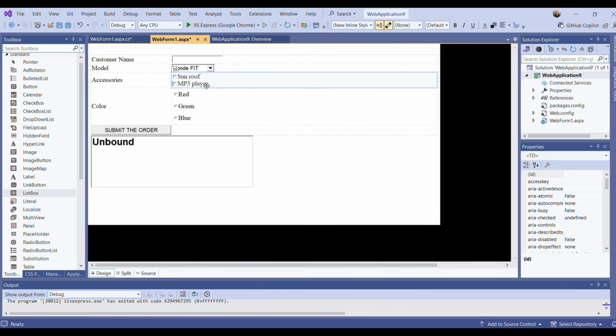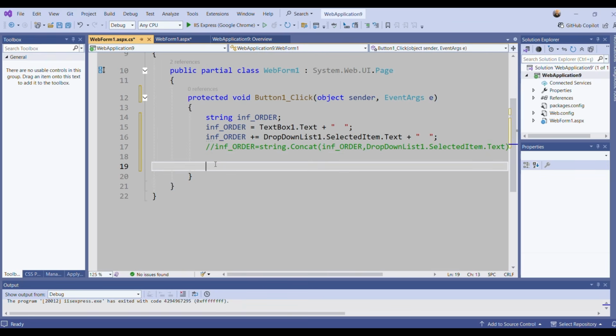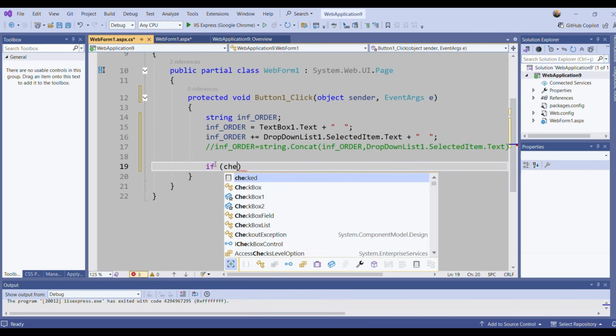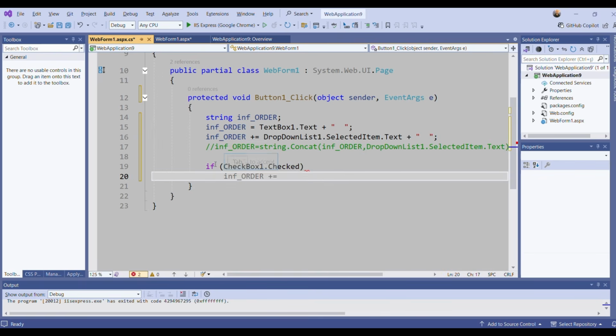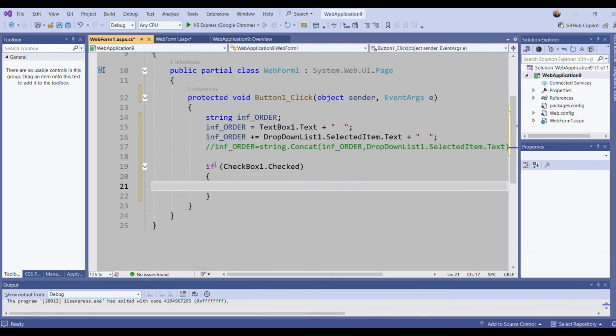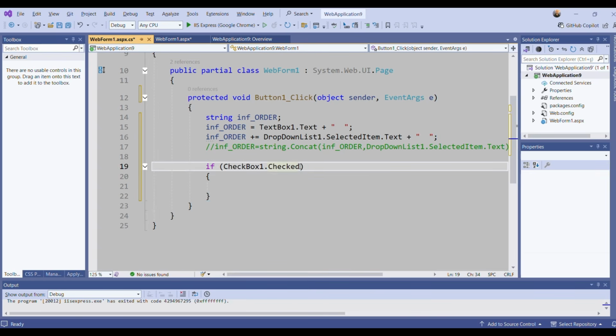Then I'm going back to the code behind file. And here I'm saying if checkbox 1 dot checked, you can keep it like this. So if checkbox 1 checked is true, it will enter into this block. Instead of this, you can say if checkbox 1 dot checked is equal to true.